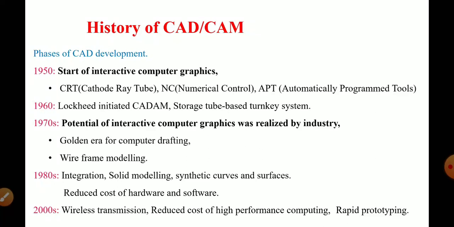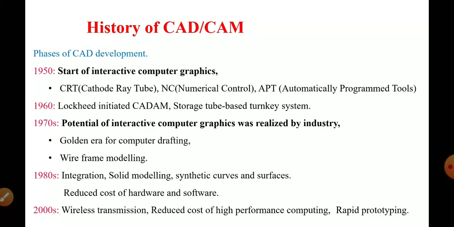Then in the third phase, that is in 1970, the potential of interactive computer graphics was realized by the industries. The use of computer systems in design as well as in manufacturing in the 1970s was realized by industries. So it is called the golden era of computer drafting. Also wireframe modeling was developed in this third phase.